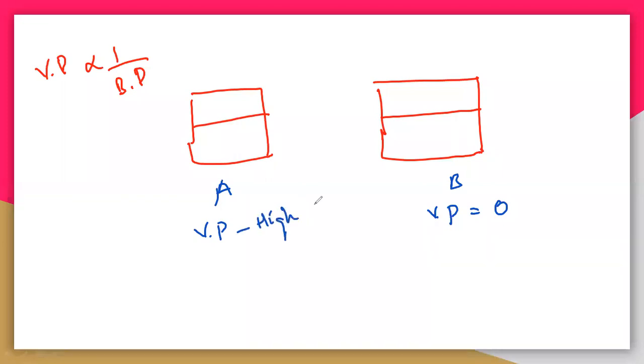So what does it actually mean when the vapor pressure is very high? That means it is already producing more vapors. So the vapors are there here, in solution A. The surface molecules are already evaporating. Whatever vapors are produced here, the pressure exerted by these vapors on this particular surface is called the vapor pressure.